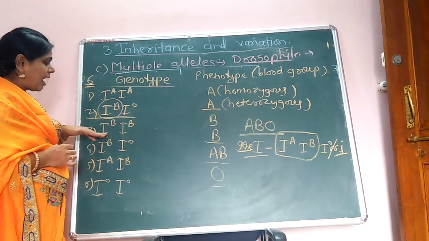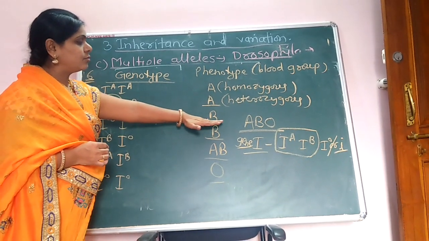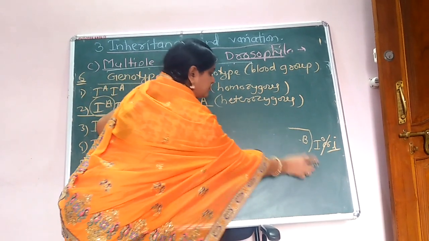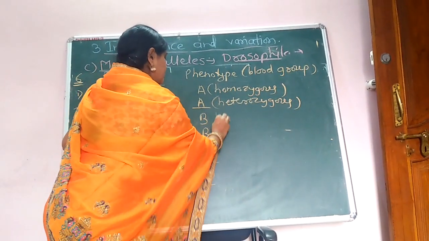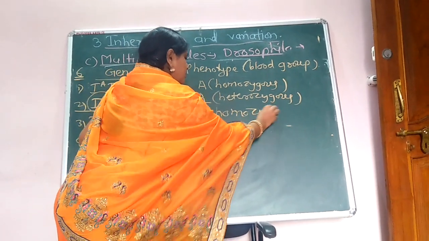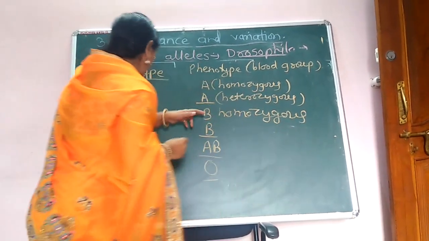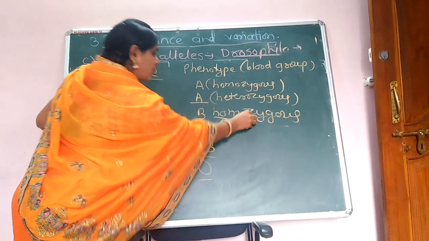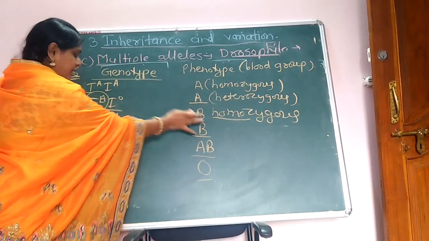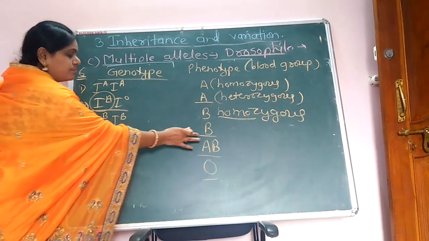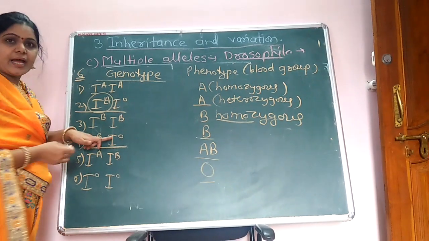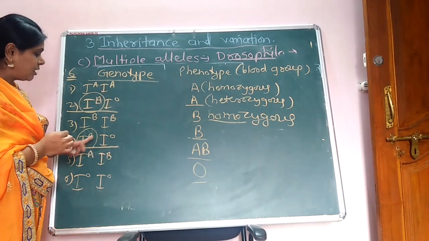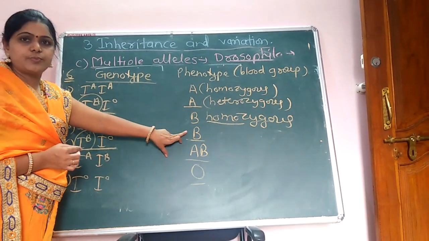And IB, here the blood group is B. This is homozygous, that is IB, same allele, same means homo, that is the blood group B. This is the heterozygous blood group B, that is IB and IO here. IB is dominant over the recessive, and because of the dominant here, blood group is B.